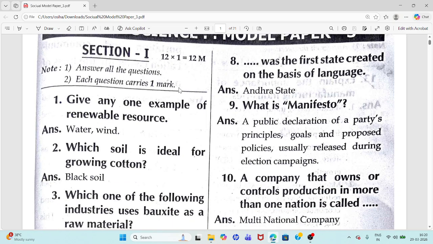Section 1. 12 questions you have to answer. Each question carries 1 mark. 12 marks you are going to get from section 1.